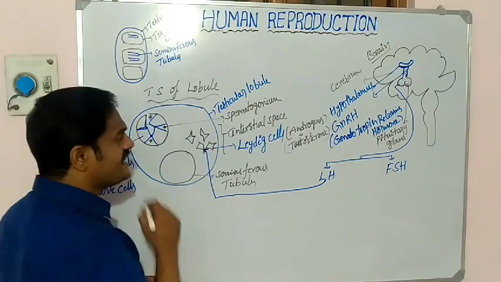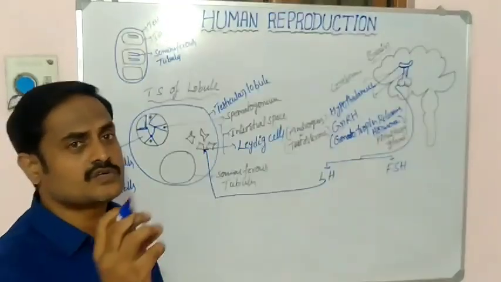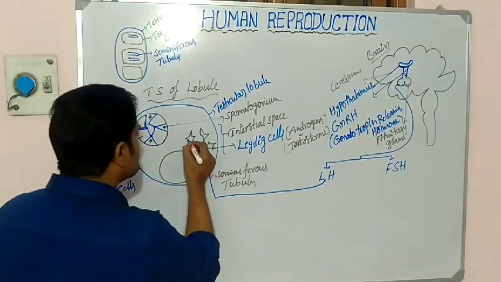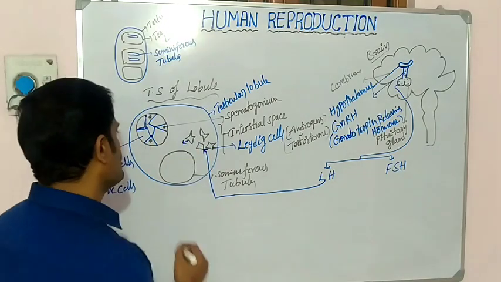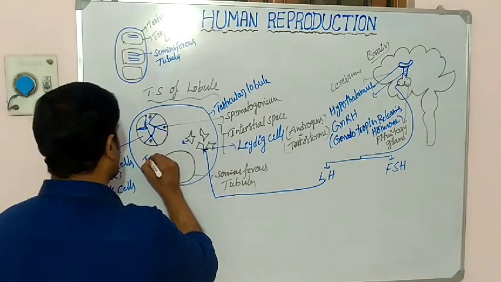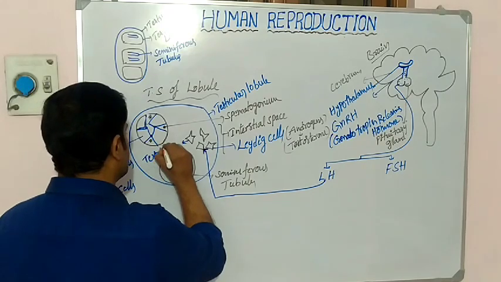Then the Leydig cells are activated and release a hormone here. What is the hormone? Testosterone.